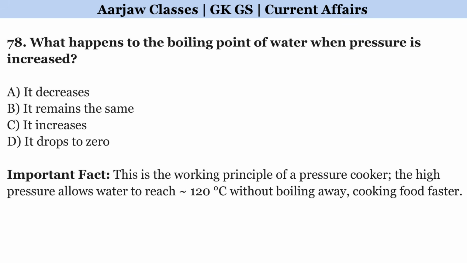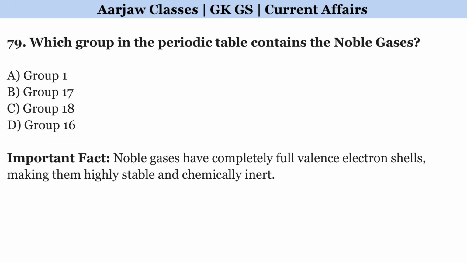What happens to the boiling point of water when pressure is increased? Correct option is C, it increases. Which group in the periodic table contains the noble gases? Correct option is C, group 18.